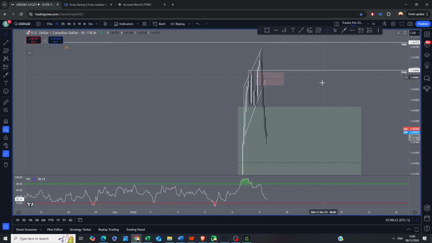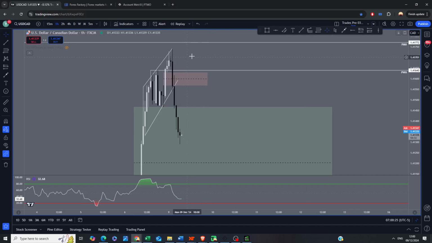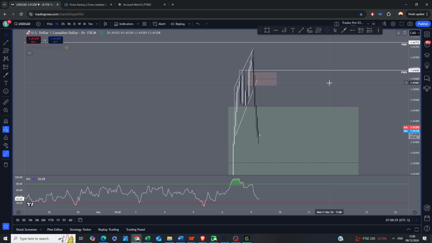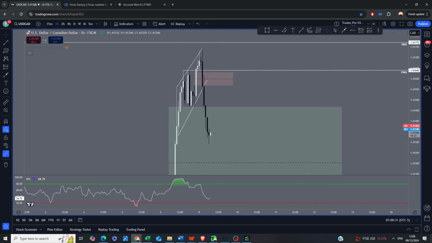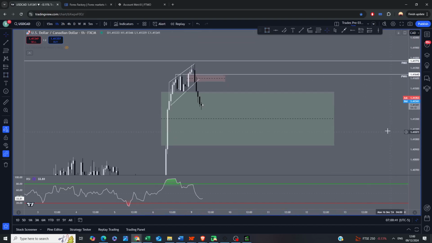Just a lesson for next time, you know, such an aggressive candle, most likely not going to retrace back into that 50%. Just what it is. Overall, I do think that was a great trade, great analysis, and just could have executed the entry better on the other accounts like I did on my FTMO account. So yeah, let's see how it plays out.